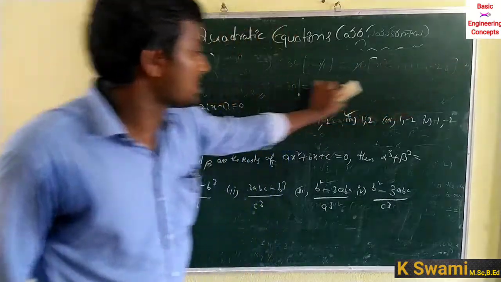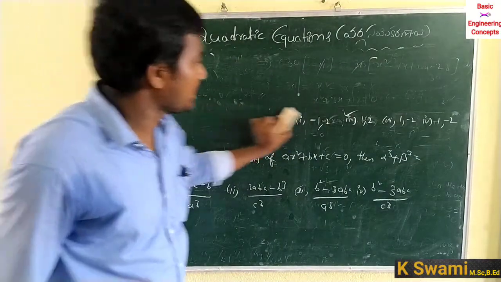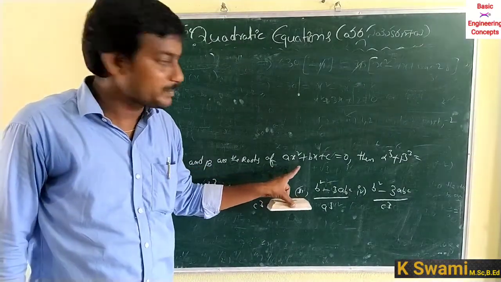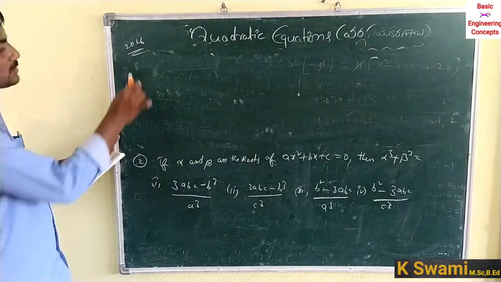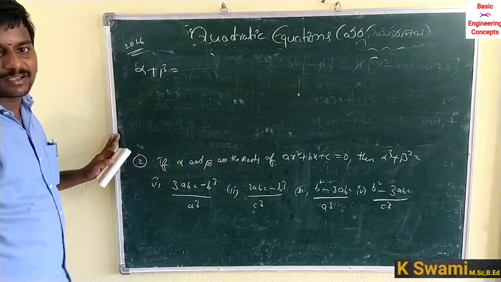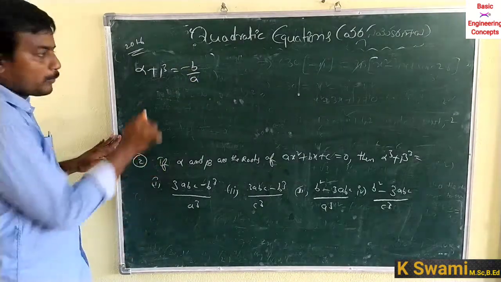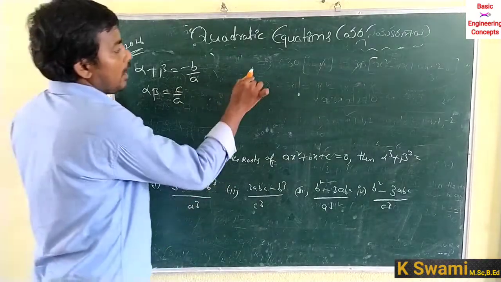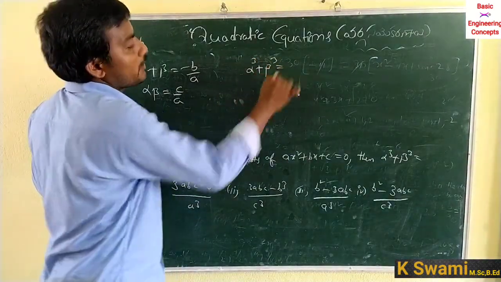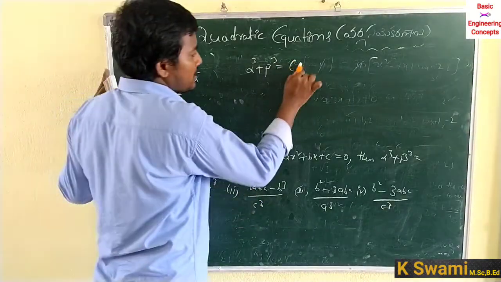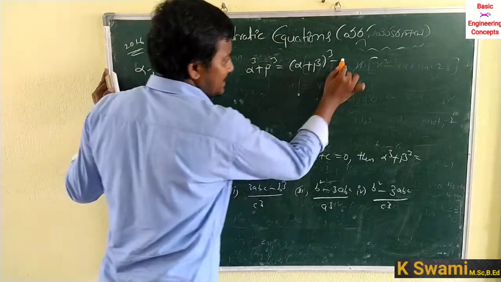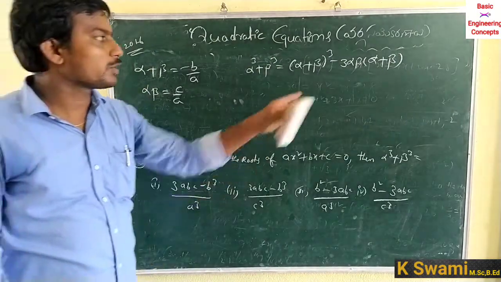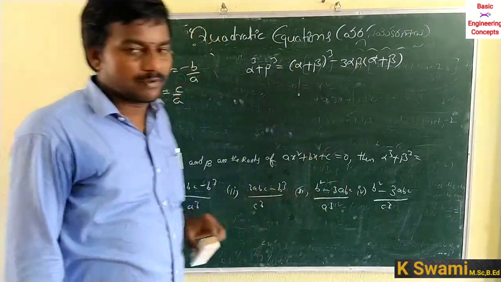And the second question in 2016 from quadratic equations: if alpha and beta are the roots of ax square plus bx plus c is equal to 0. So the sum of the roots alpha plus beta is equal to minus b by a, and the product of the roots alpha into beta is equal to c by a. We know that alpha cube plus beta cube is equal to alpha plus beta whole cube minus 3 into alpha beta into alpha plus beta. Alpha plus beta whole cube minus 3 alpha beta into alpha plus beta.